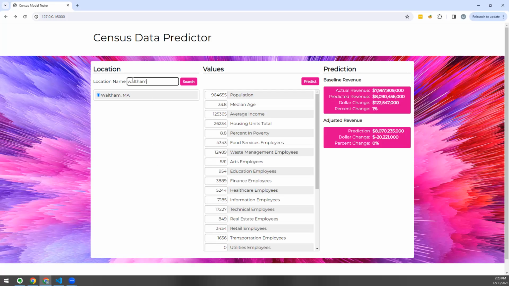But let's select the location. I've never been to Boise, but let's imagine I'm a local leader from a town in Idaho. Maybe I'm on the city council, and maybe I know a lot about what's happening in the city. I know generally we've been targeting a population growth that's moderate, but still healthy. Maybe we're expecting the median age to go down slightly, the average income to go up with inflation possibly.